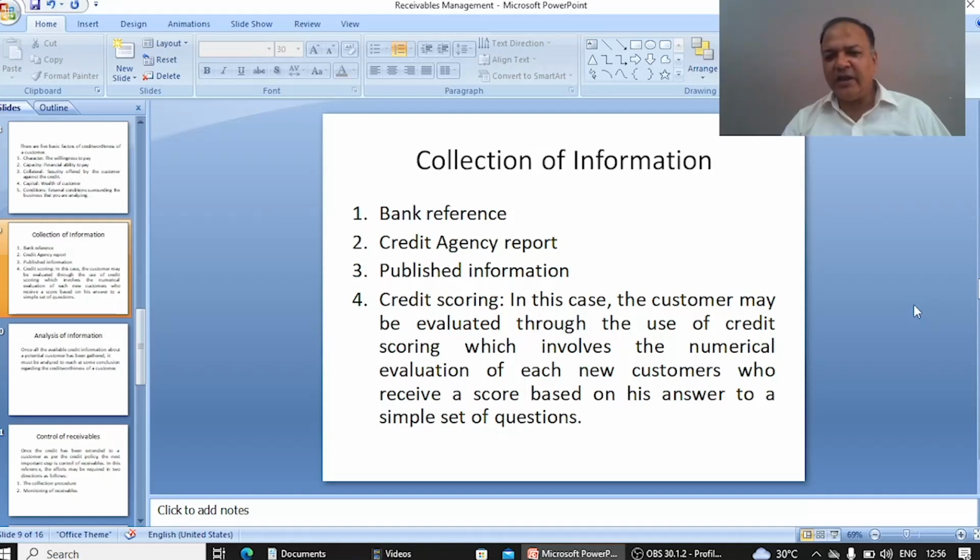So this is the criteria. On these criteria, we are able to find out the customers who fulfill the requirements of our credit policy. So this is credit scoring actually.